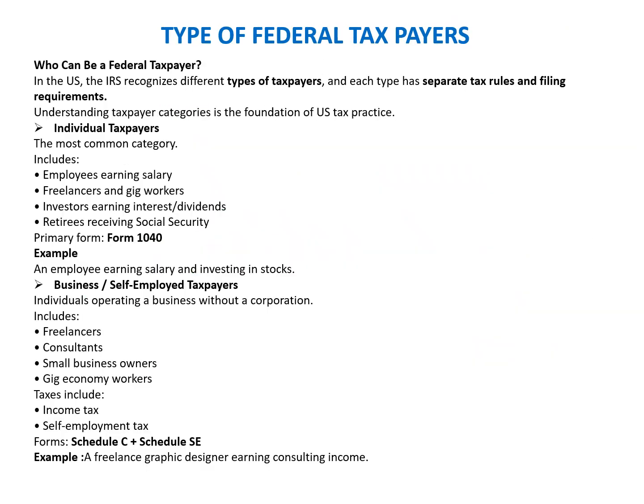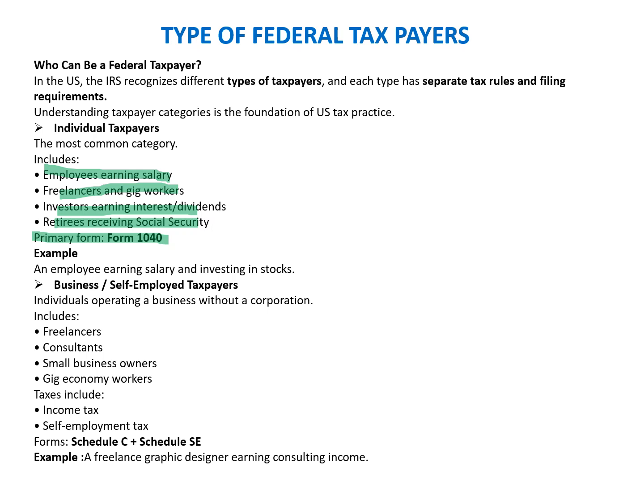Okay. Now we'll quickly have a look at the types of federal taxpayers. Who can be a federal taxpayer? We'll first talk about the individual taxpayer. The most common category includes employees earning salary, freelancers and gig workers, investors earning interest and dividends, and retirees receiving social security, and the primary form is Form 1040.